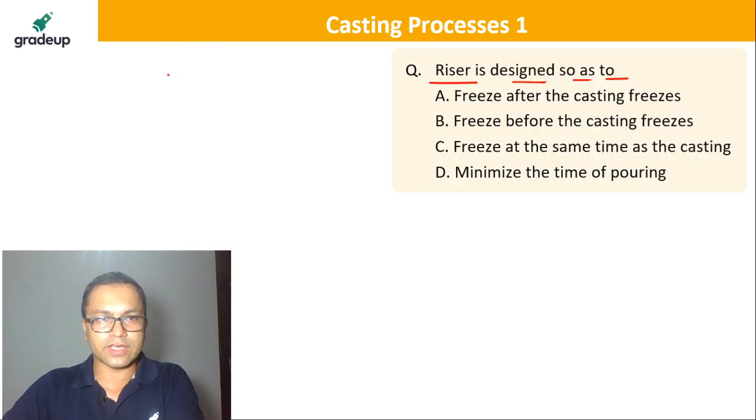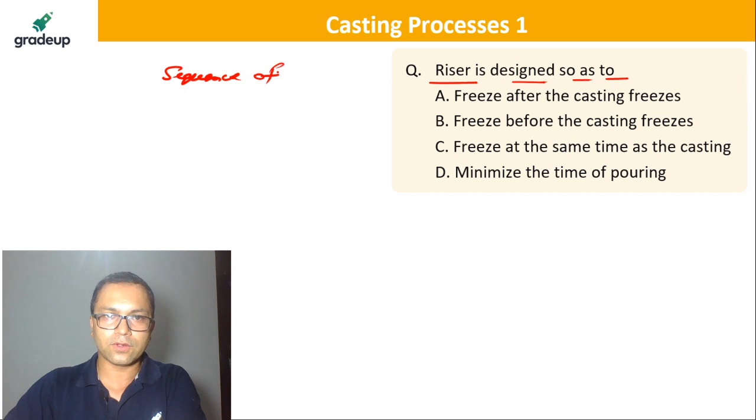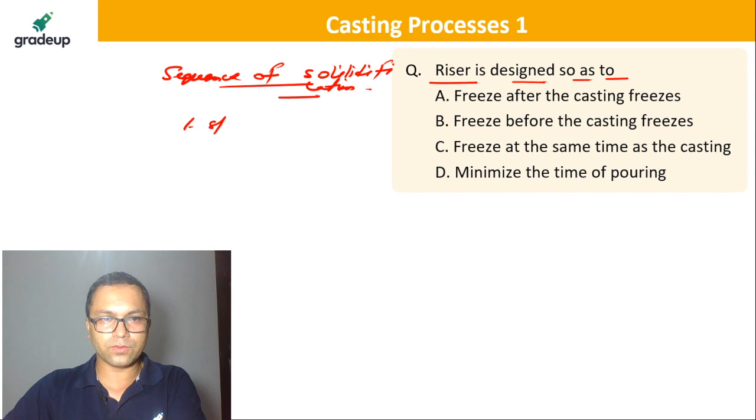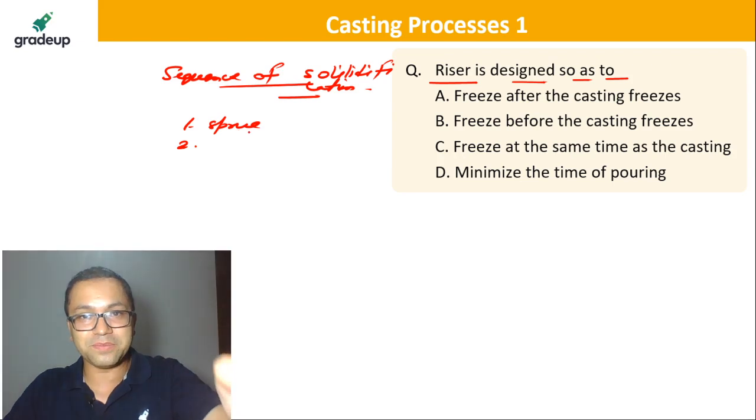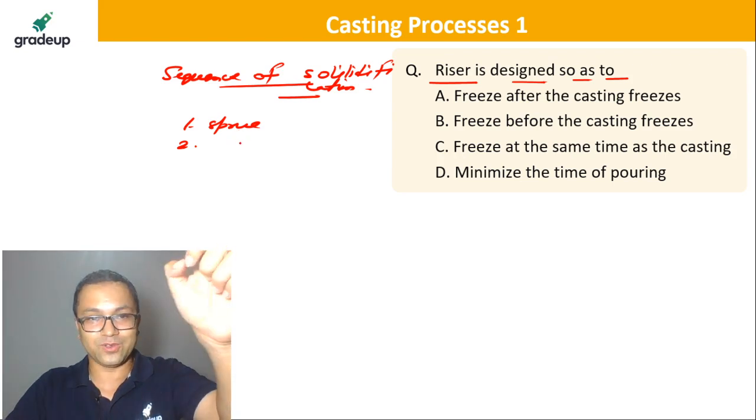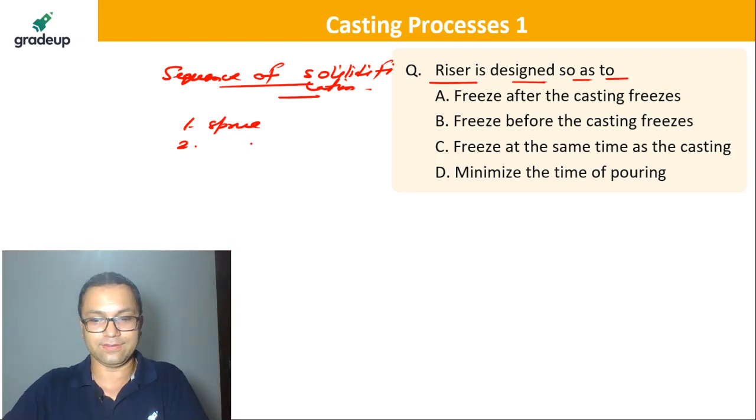So what should I write? Sequence of solidification. First one is sprue, second one can be something like this. I'm not saying all the time it will be like this, but yes, in most cases it can be like this.